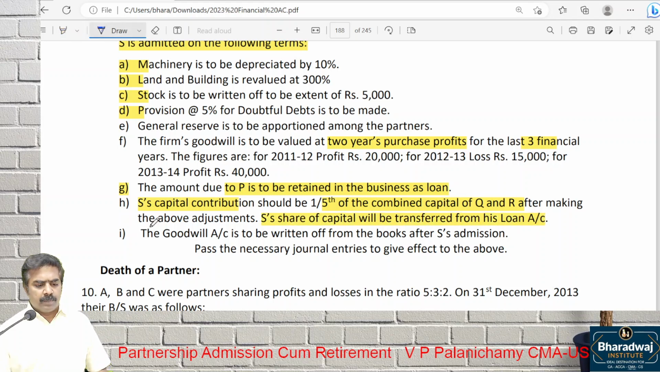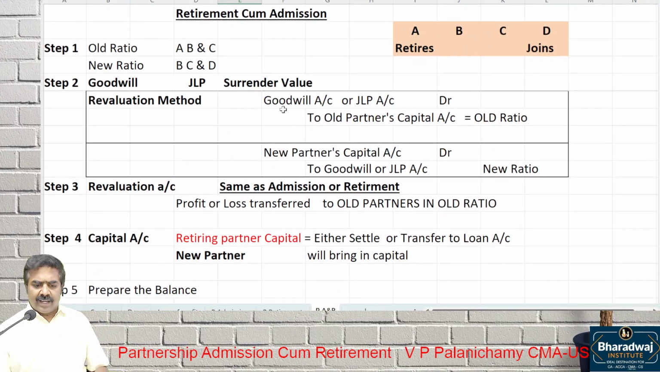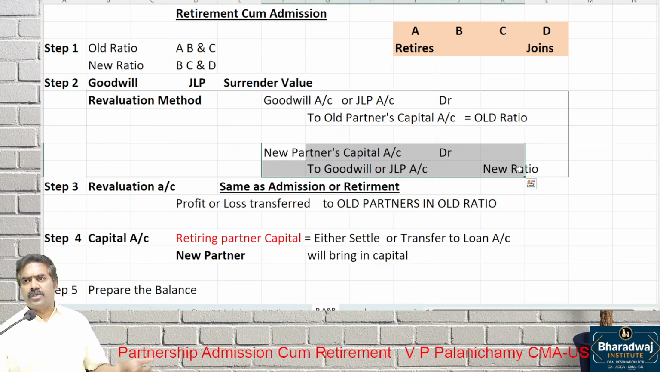One of the most important things, what is given? Goodwill will be written off from the books after what? After S's admission. Simple. Raise the goodwill in old ratio. Write off the goodwill in which ratio? New ratio, that's all.